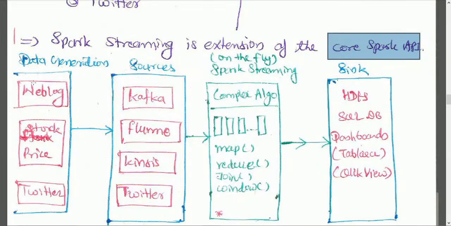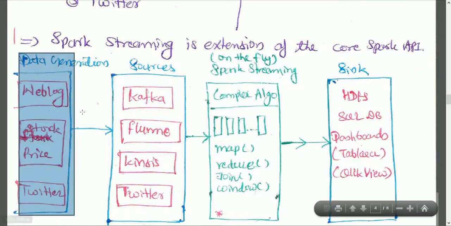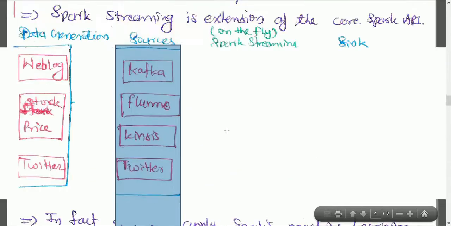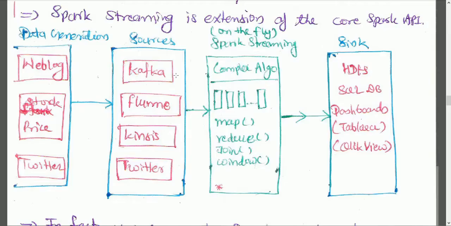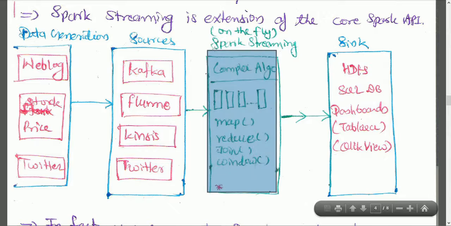So this is the data generation part, as you see in this diagram. Weblogs, stock prices, and Twitter are the examples I've taken. You can push this data to the Kafka messaging engine, Apache Flume, Kinesis, or Twitter, and then these data sources push the data to the Spark engine, where Spark Streaming works on the fly. Your data is inserted into small batches; micro batches are created.